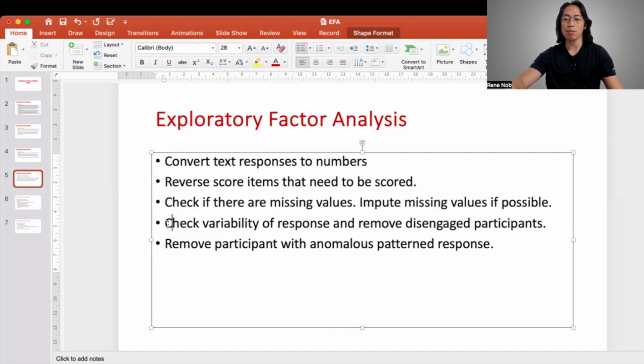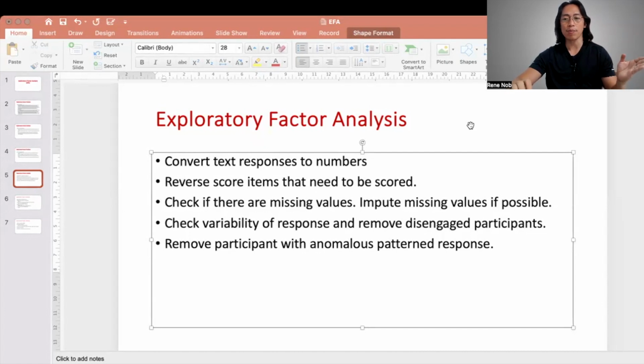I'm also assuming that you have removed participants who are disengaged upon checking for the variability of their response. What I mean by that is if there are participants who through and through rated the items similarly, 4, 4, 4, 4, all 4s, or all 1s, then that lacks variability and we don't want that.